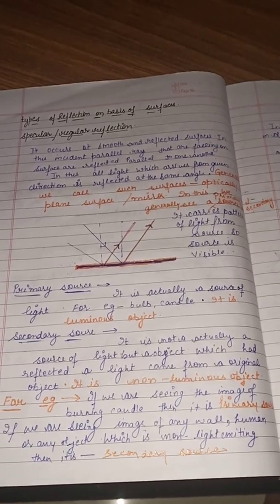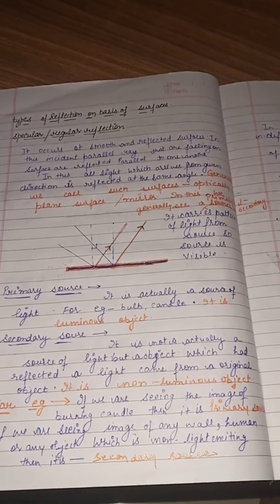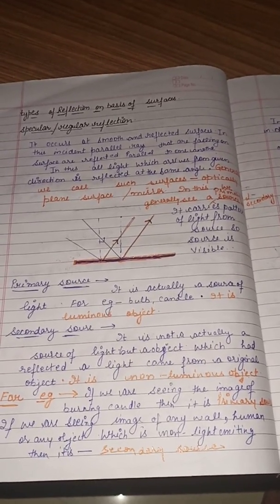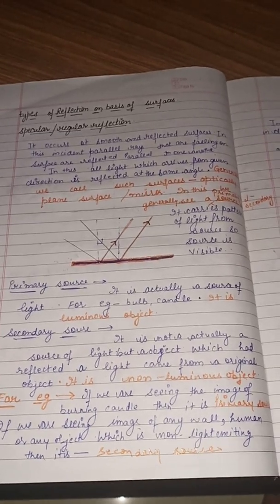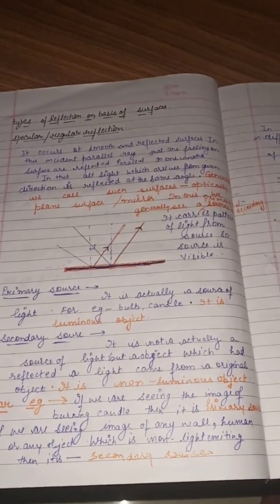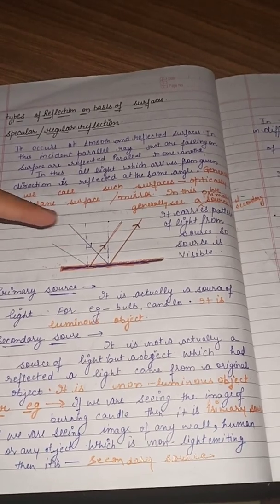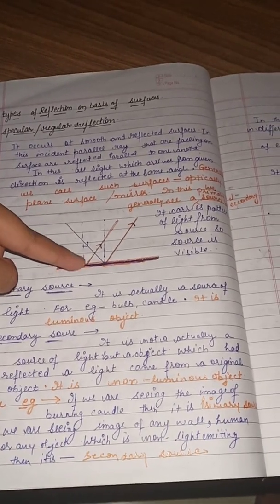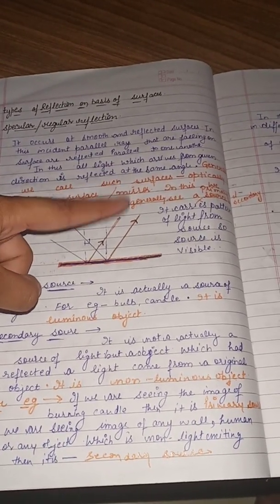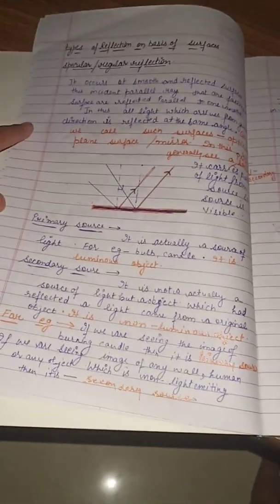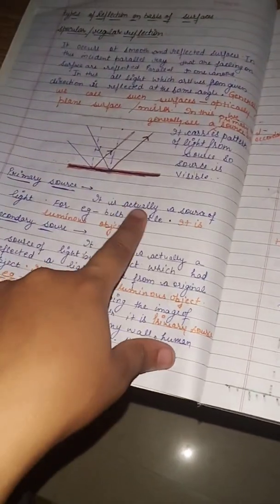At that time in the mirror, I will see my picture as well as the sun's picture. Why is it so? Because it is reflecting the light as it is coming. It is not changing the pattern of the light. As it is coming parallel to each other at a certain angle, it will be reflected back at the same angle only. And here the laws of reflection are exactly followed.